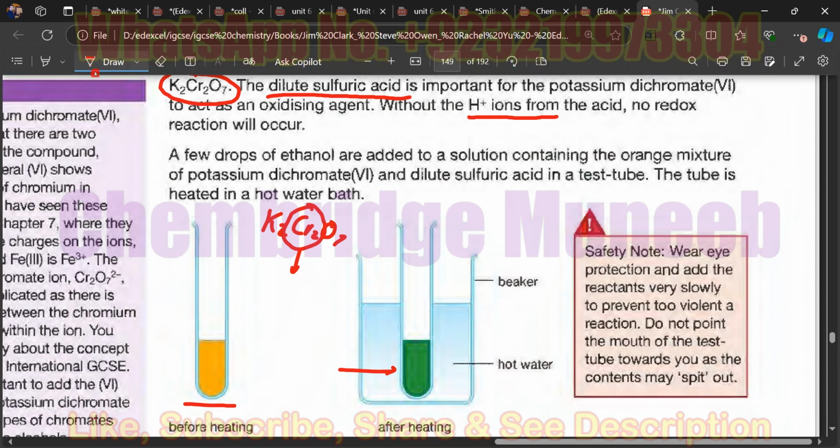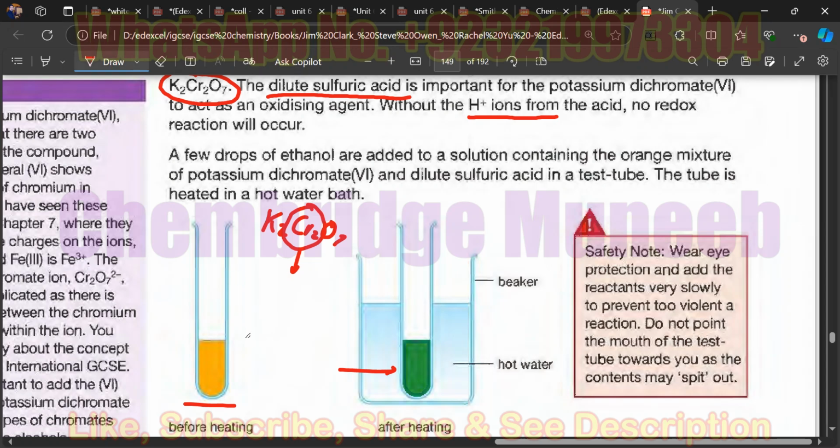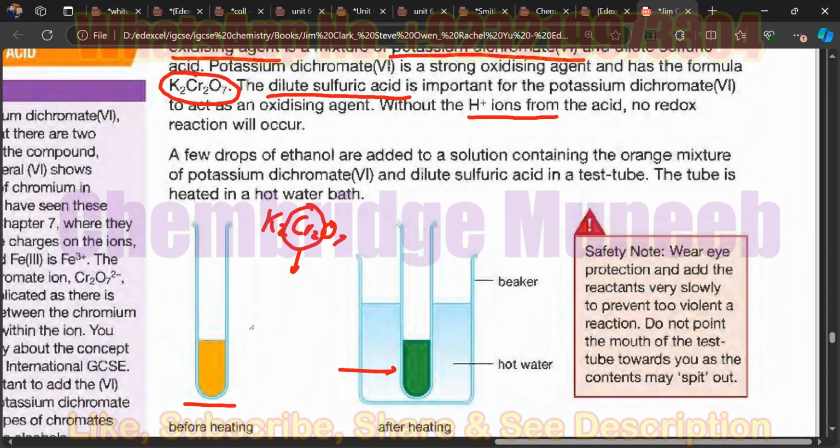It is shown here that a few drops of ethanol are added to a solution containing the orange mixture of potassium dichromate and dilute sulfuric acid in a test tube. The tube is heated in a hot water bath. So the left test tube, or beaker, whatsoever it is, is showing an orange color, and this orange color is because of the presence of the potassium dichromate with the sulfuric acid. Are you getting the point?